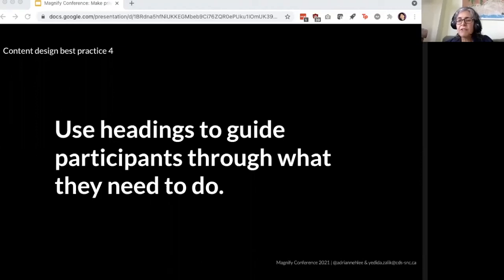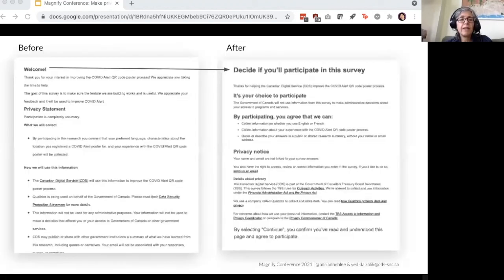Headings have another function as well. We can use them to guide the participant through what they need to do and the order of steps that they need to follow. Again, an example will help me to show this. So most of our headings indicate the step that the reader needs to take, and this includes the most important heading on the page, the title.